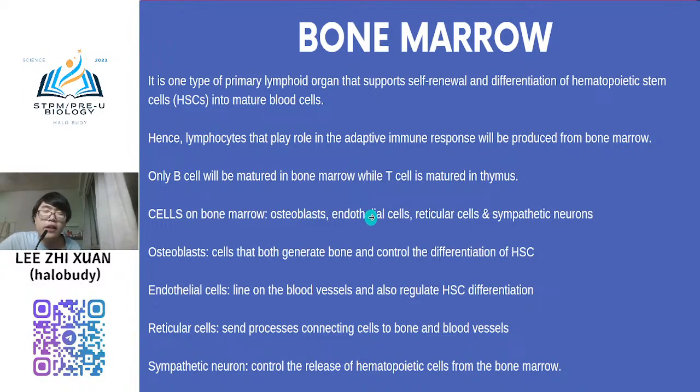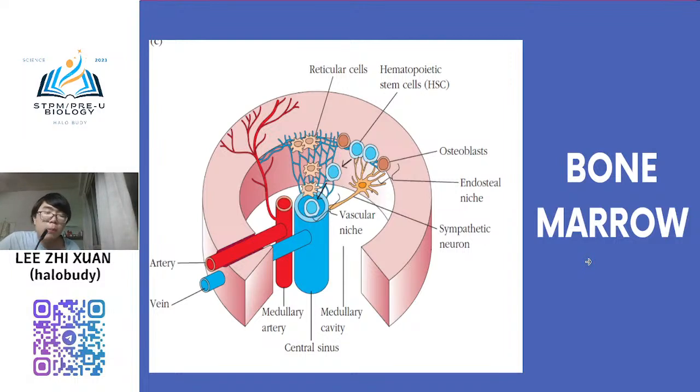Bone cell. So endothelial cell, reticular cell, and also sympathetic neuron. There are also neuron at here. Okay, so this is just the function of them. The osteoblast is the cell that both generates bone and also controls the differentiation of your stem cell. And endothelial cell is the blood vessel lining wall. And then reticular cell are same process connecting cell to bone and blood vessel. And another one, sympathetic neuron, is to release the stem cell from the bone marrow. So this is the general structure of the bone marrow. So you can see.